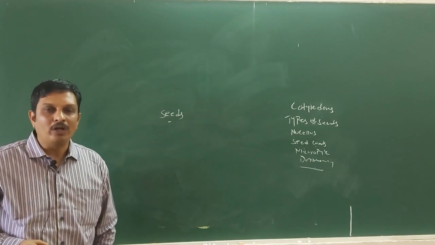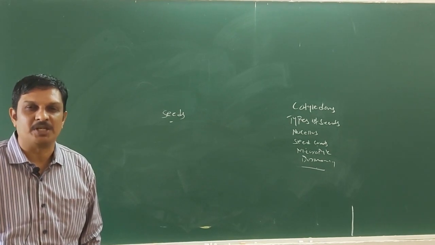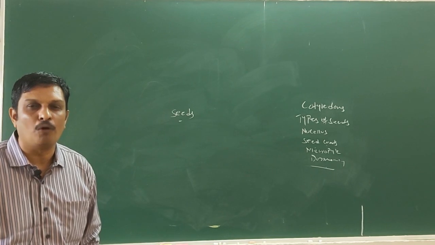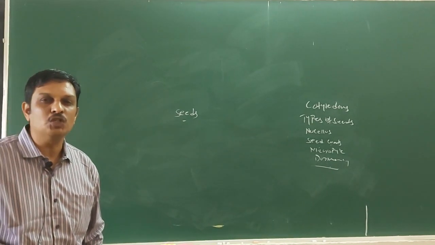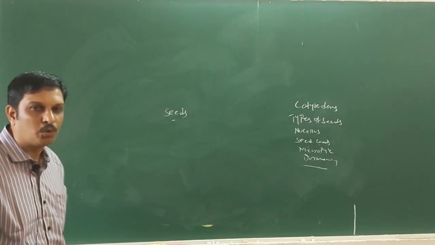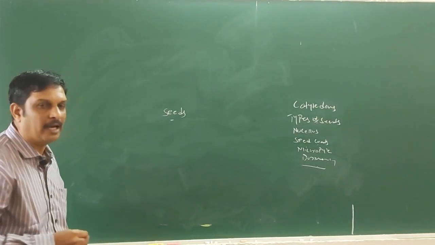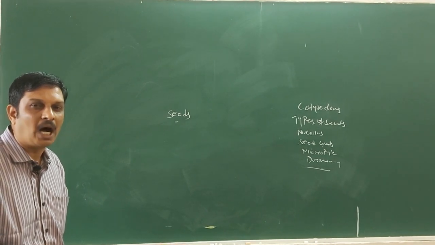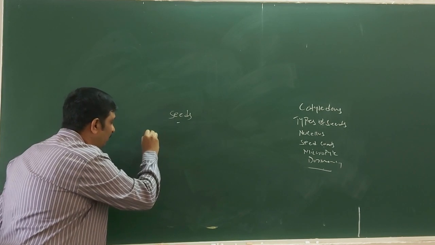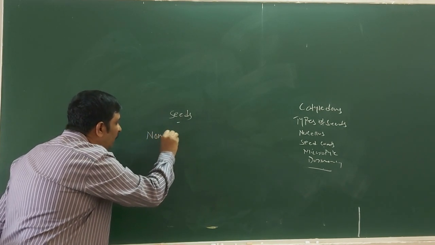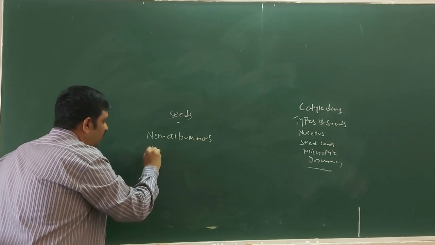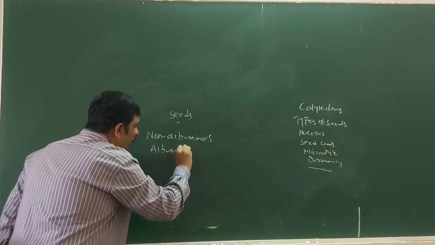The cotyledons are simple structures that are thick and swollen due to the accumulation of reserve food materials. These food materials are used up during the seed germination. Next you are going to learn types of seeds. Based on the presence or absence of endosperm, seeds are broadly classified into two types, namely non-albuminous seeds and albuminous seeds.